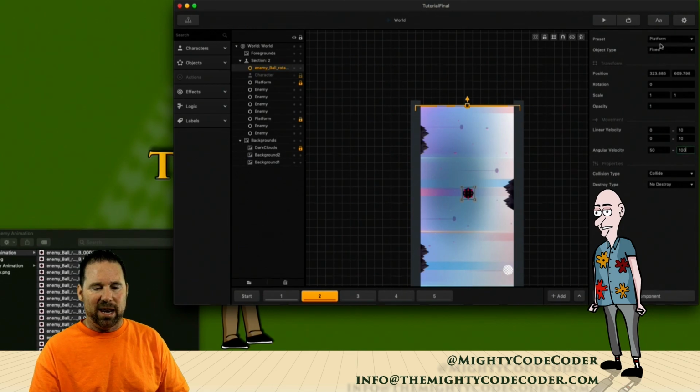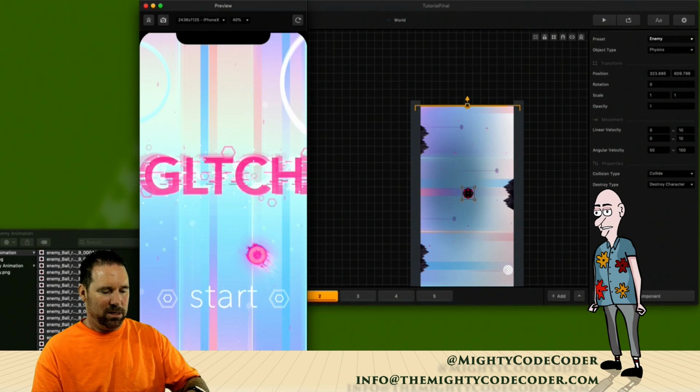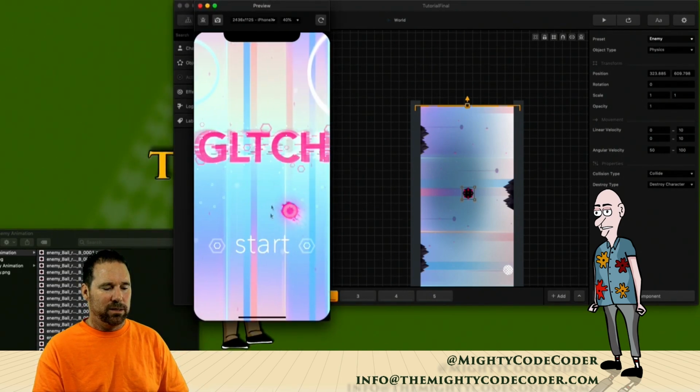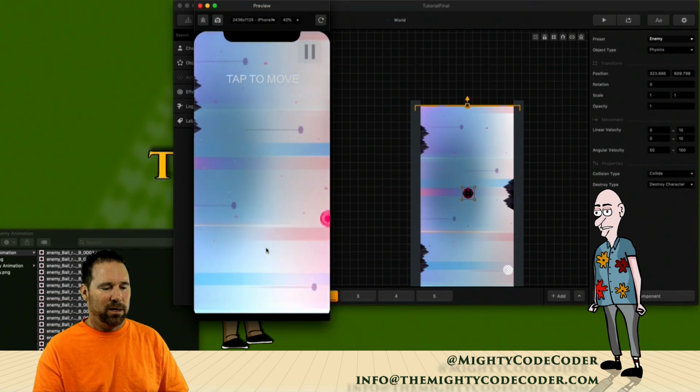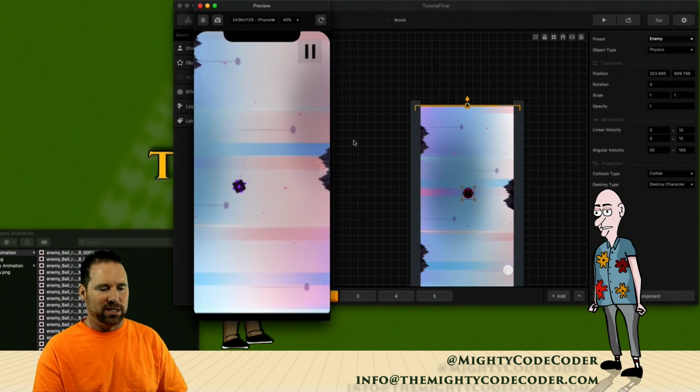Remember, this is an enemy, so I got to switch it from platform to enemy. And then in our last episode, or the last tutorial I showed you, I set that to physics, so it actually dropped straight down. So let's go ahead and play this. Okay, so there it is. Start. All right, now I have it soloed out, so just the box one's playing. So I actually got to stop and go back.